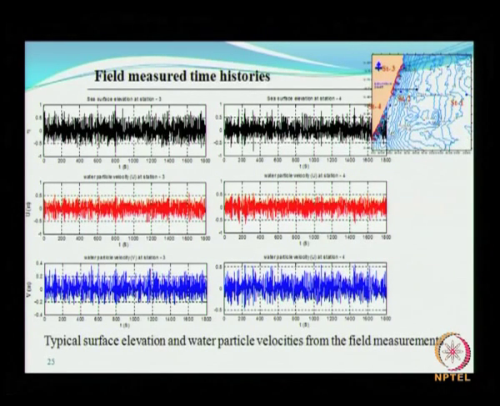So these are the typical time histories recorded at station 3 and station 4. The black one gives you the wave elevation, the red indicates the inline velocity, and the blue is the velocity in the transverse direction. Both are horizontal. With this you can also find out what the directional spread is at that location.